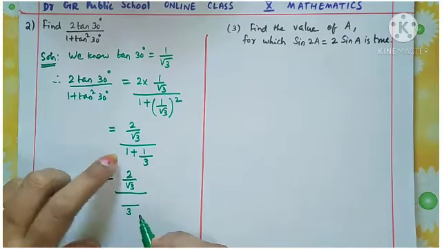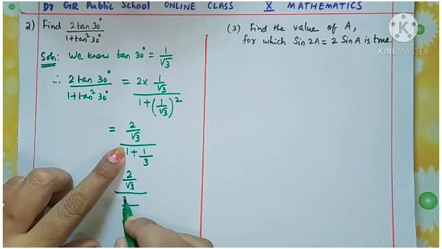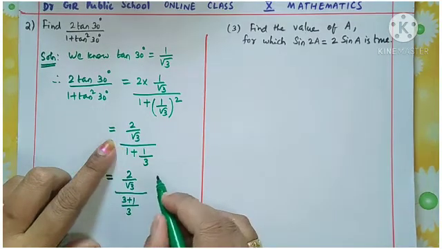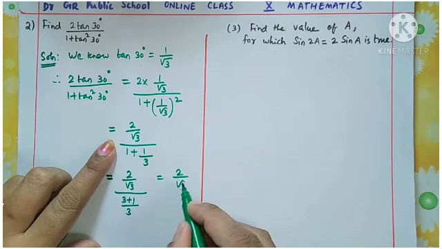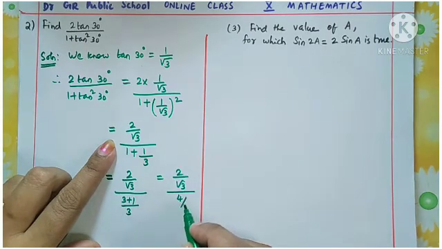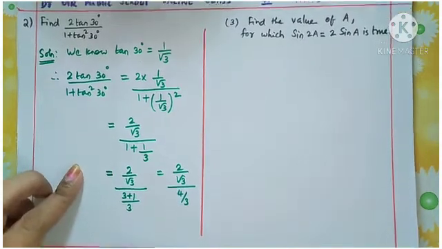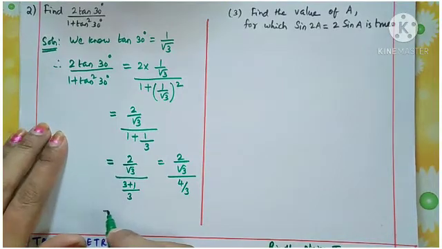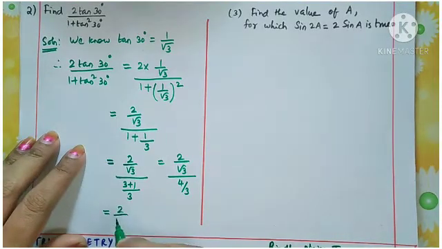LCM is 3. So here 3 plus 1, that is 4 by 3. So next step, 2 by root 3 by 4 by 3. Now you want to simplify, that is equal to 2 by root 3 into, this becomes reciprocal, 3 by 4.